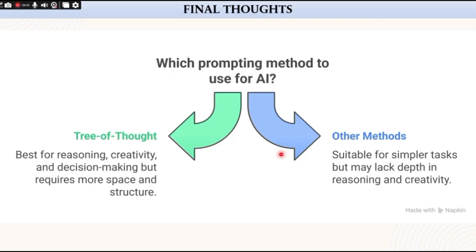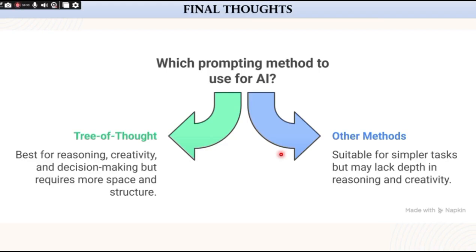So let's summarize the video for tree of thoughts. Tree of thought prompting is like brainstorming with a whiteboard where you explore many paths, think out loud, and choose the best way forward. So it reflects how humans solve tough problems by comparing different ideas. Among all prompting methods, it is the most powerful for reasoning and creativity, and also for decision making.